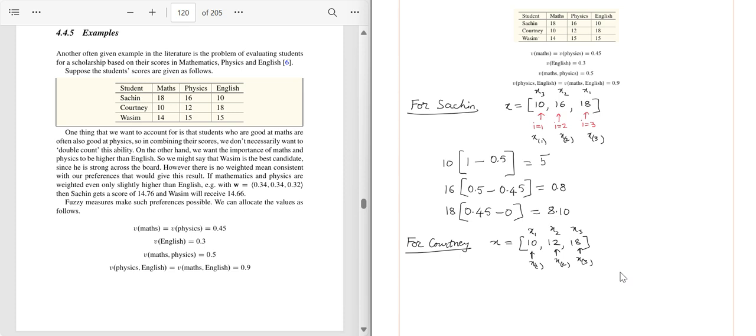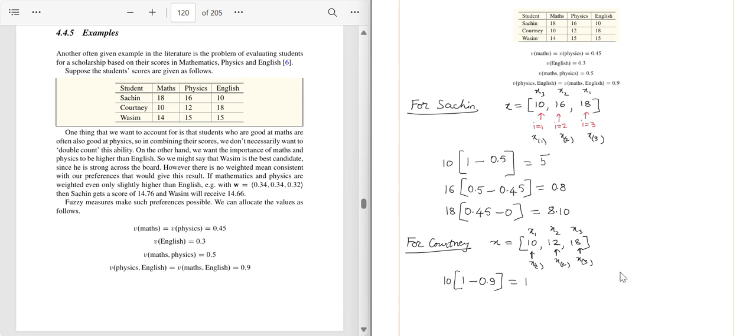So let us again work it out. The first term is 10 multiplied by the fuzzy measure of 1 to 3, which is the full set, 1, minus the fuzzy measure of 2 to 3, that is the second element, third element. So 12 and 18. 12 is the score in physics, 18 is English. So physics and English is 0.9. So we have 10 into 1 minus 0.9. 1 minus 0.9 is 0.1. 10 into 0.1 is 1.